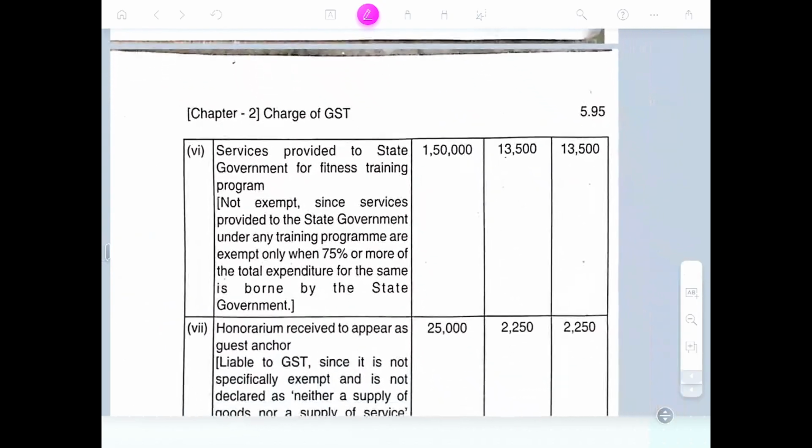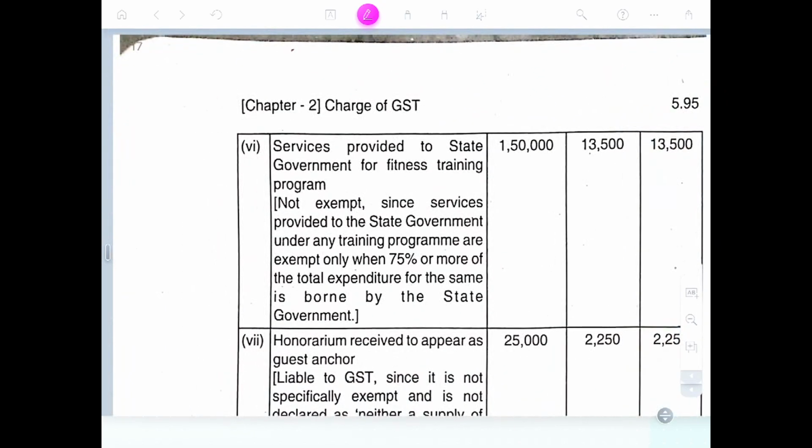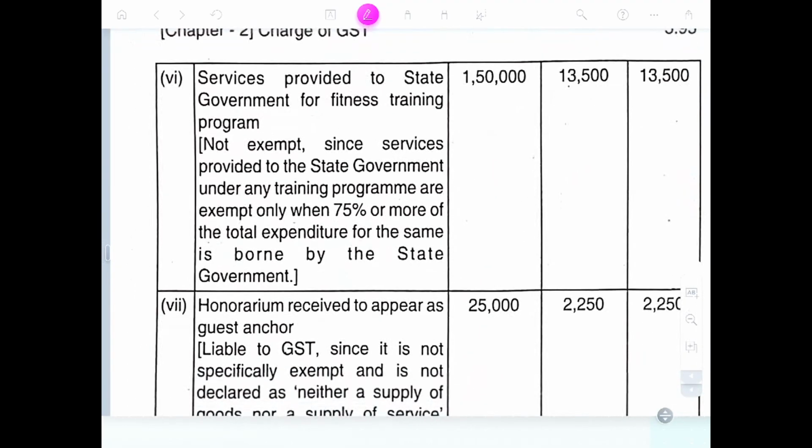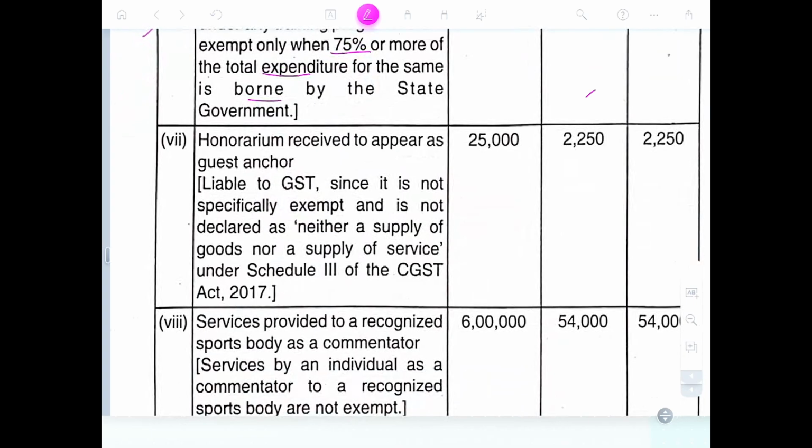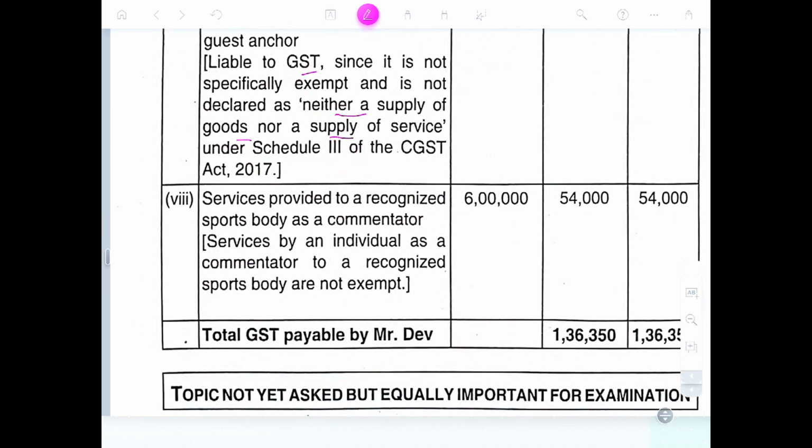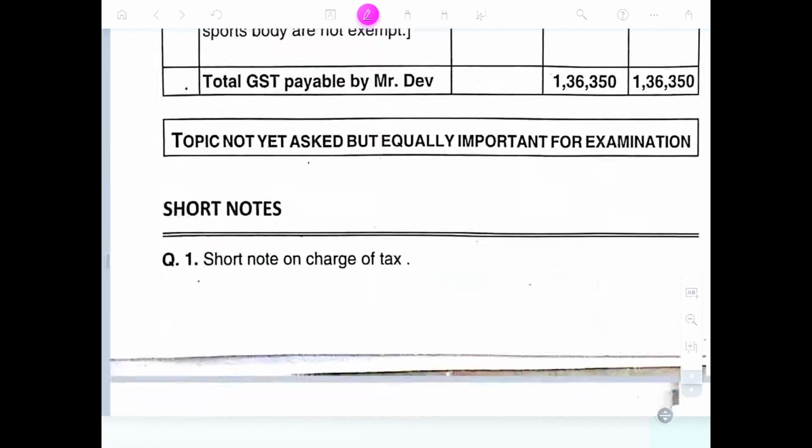Service provided to the state government for fitness training is not exempt, since for the training program to be exempt, 75% or more of the total expenditure must be borne by the government. Here it is not 75%, so it is taxable. And the honorarium received for appearance as a guest lecturer is liable to GST since it is not specially exempt and is not declared as neither a supply of goods nor a supply of services under Schedule 3. Service provided as a commentator to a recognized sports body, the service of an individual as a commentator, is not exempt. So taxable. Super.